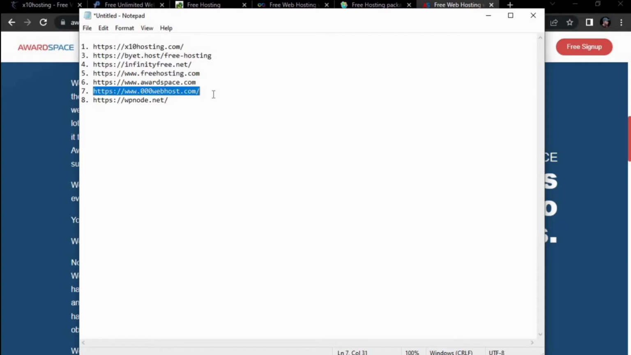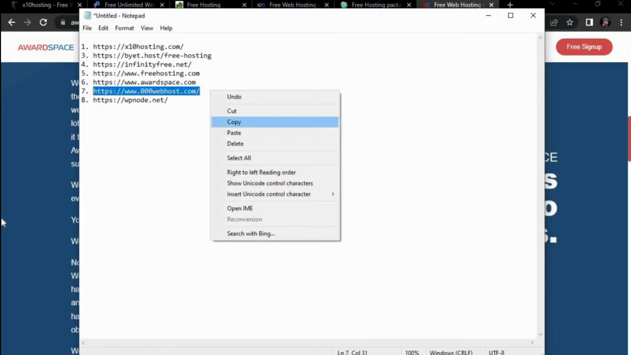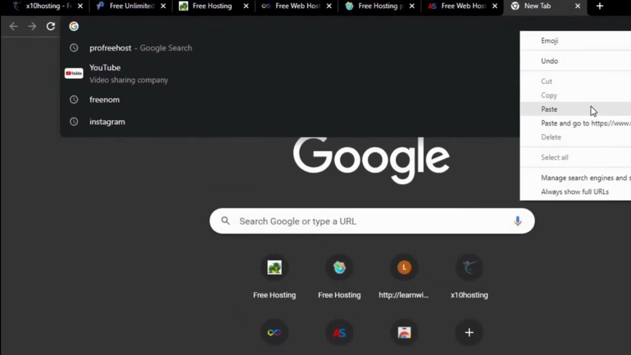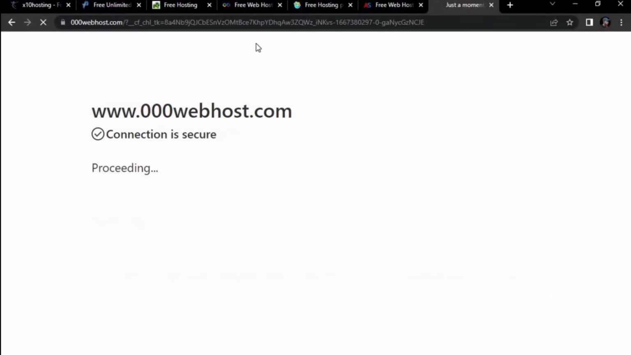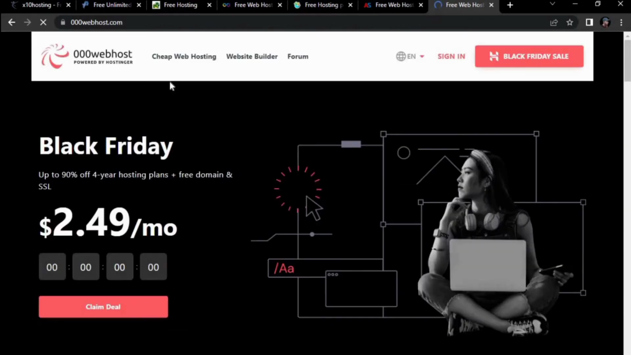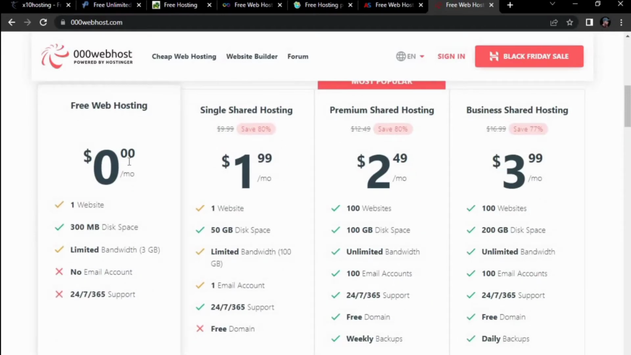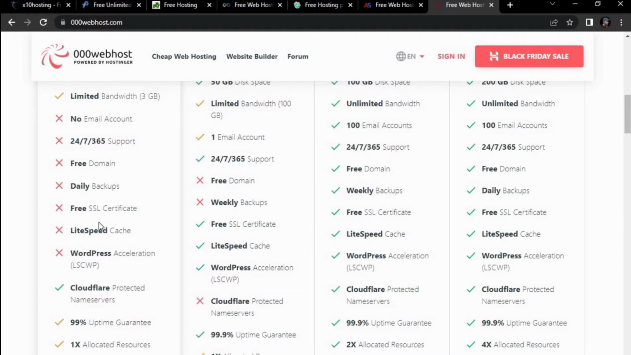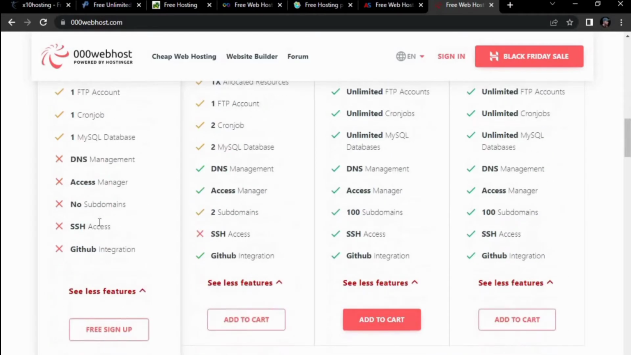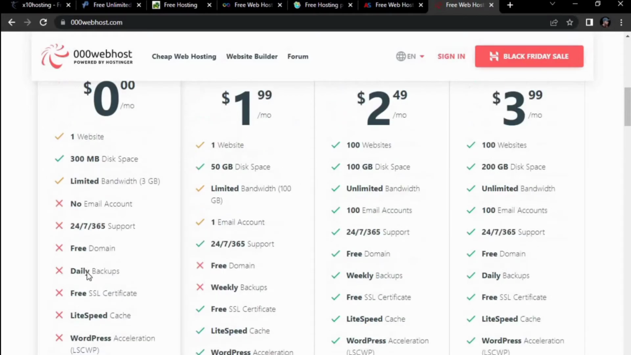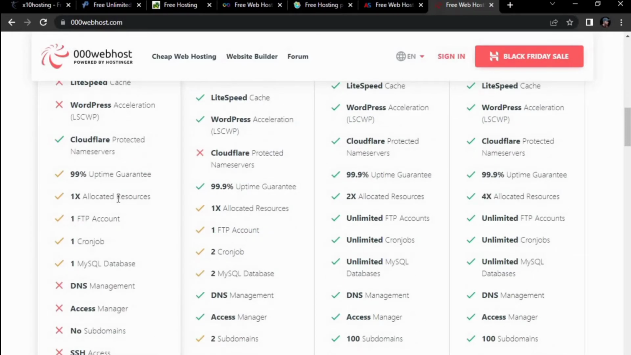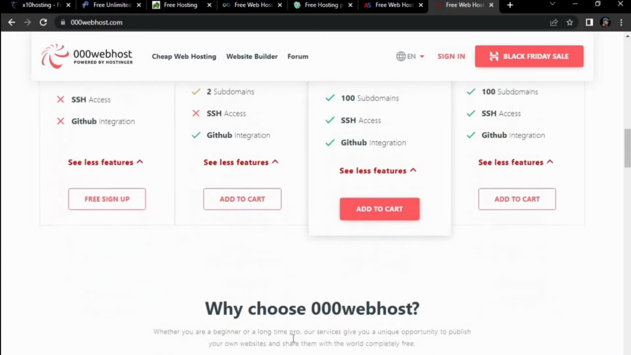Now the seventh website is 000webhost, I think. Yeah, 000webhost, connection is secure. This website provides free hosting as well. Here it is, free web hosting, no ads. See other features, no SSL. This is not good for beginners because they want SSL, and SSL is very important. And Cloudflare is working, WordPress not working. Oh, this is not good.